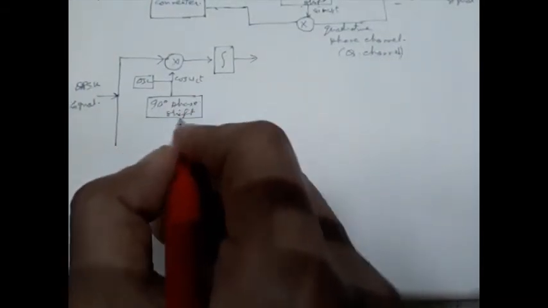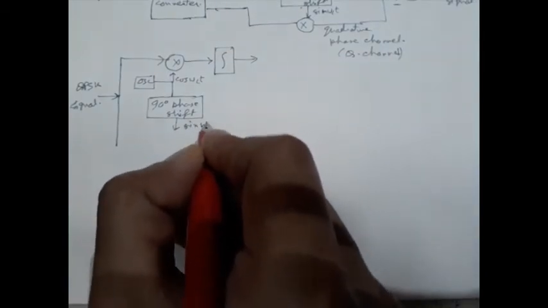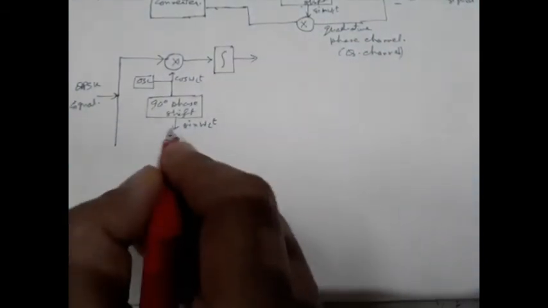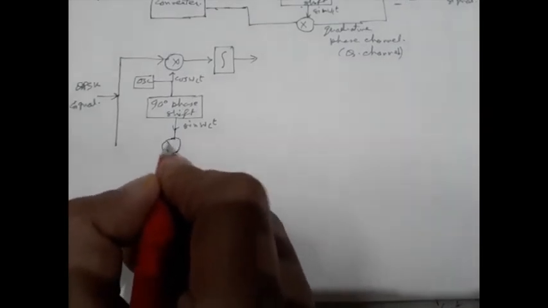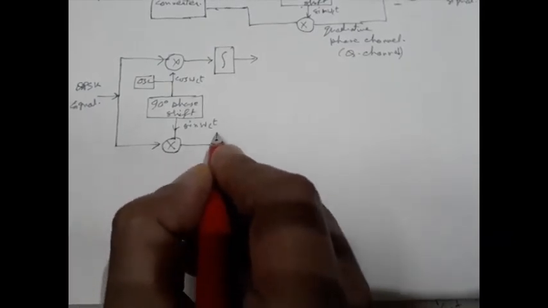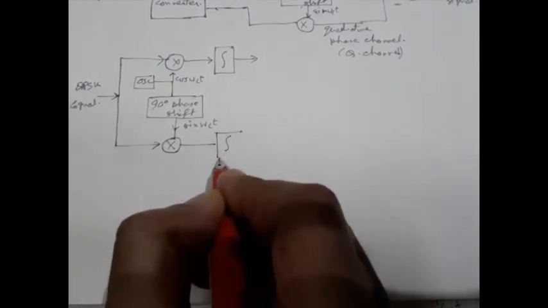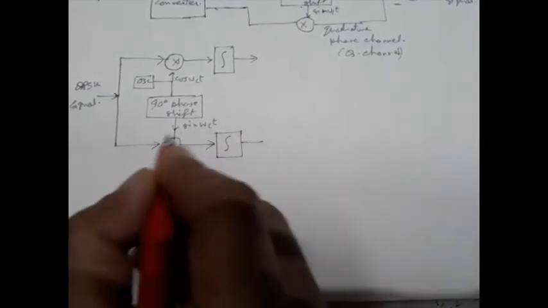So we need a 90-degree phase shifter. This 90-degree phase shifter will change the phase of the carrier by 90 degrees to produce sinusoidal variation, a sine function. Then we have a product modulator. The output will be passed through an integrator. So this one is a correlation receiver.